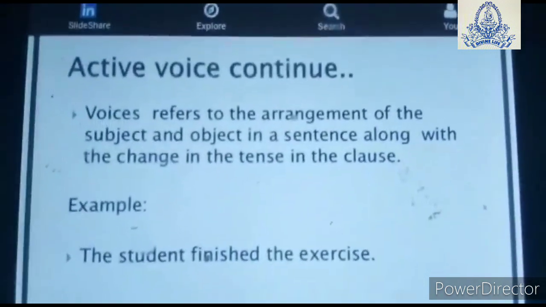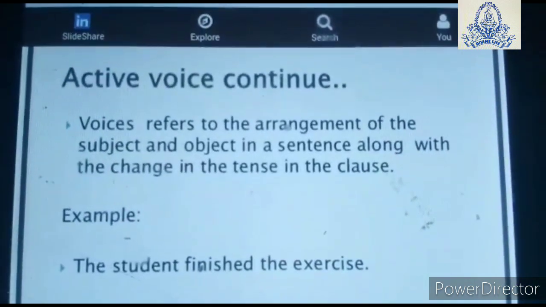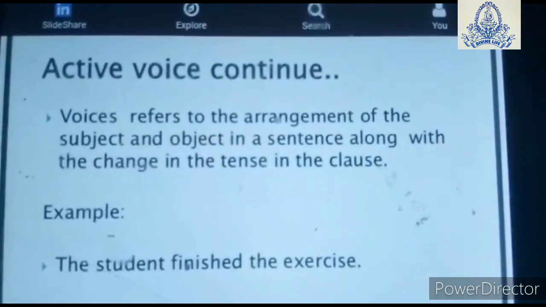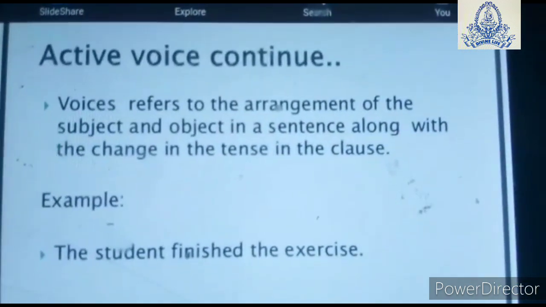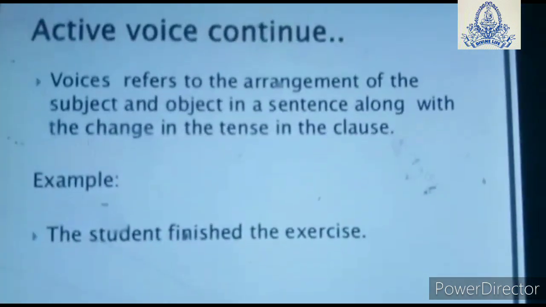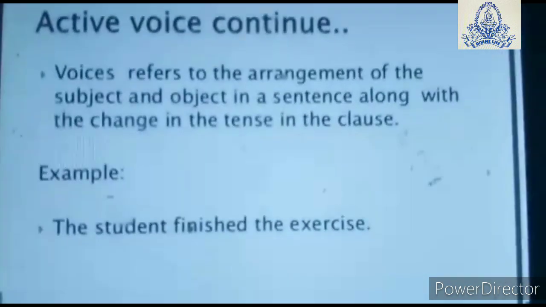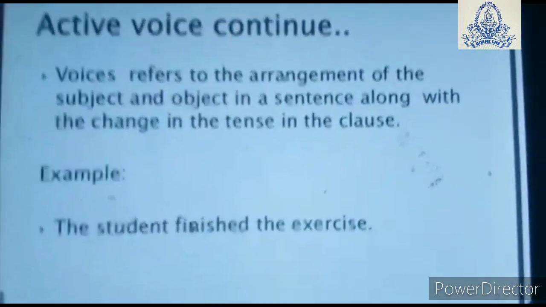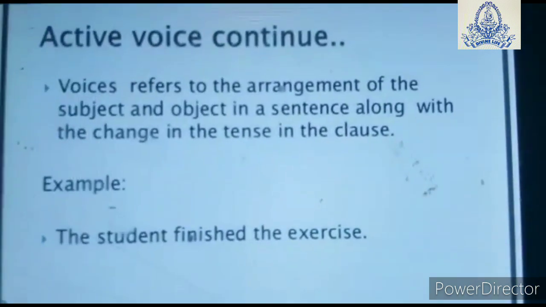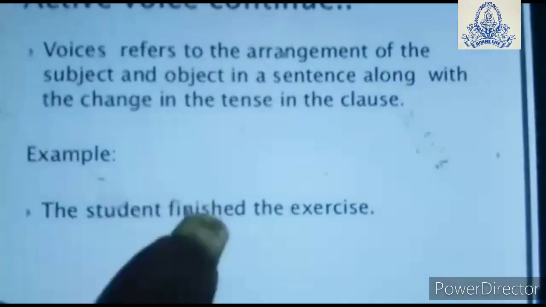Now, active voice, how do we refer to it? Voice refers to the arrangement of the subject and object in a sentence along with the change in the tense in the clause. For example, "The student finished the exercise." Now, "finished" shows the past tense. Previously, you saw simple present tense sentences. So, when there is a change in the tense, there is also a change in the statement, but the subject remains the same. Here the subject is the student.